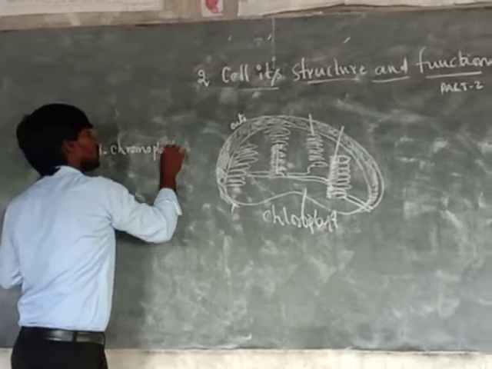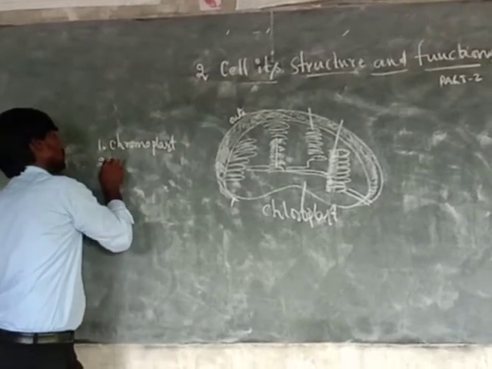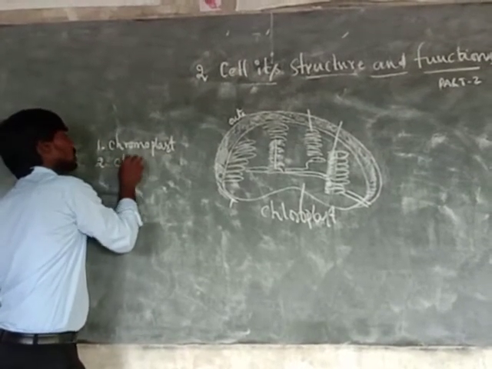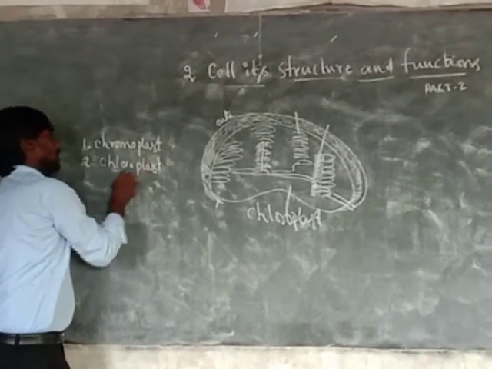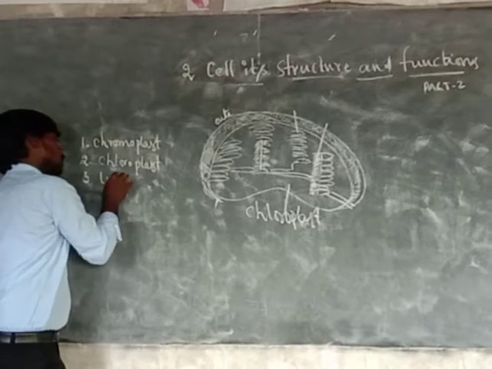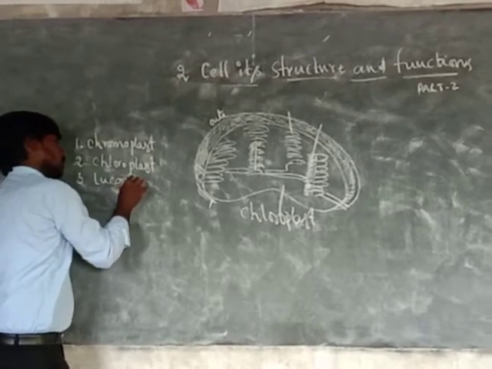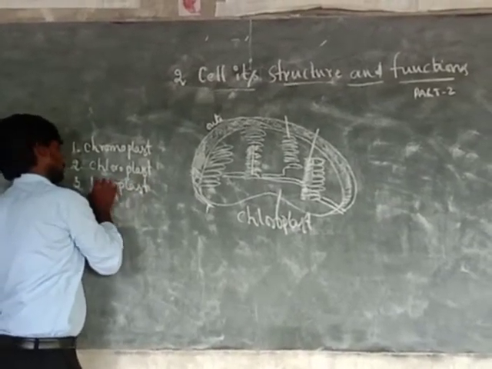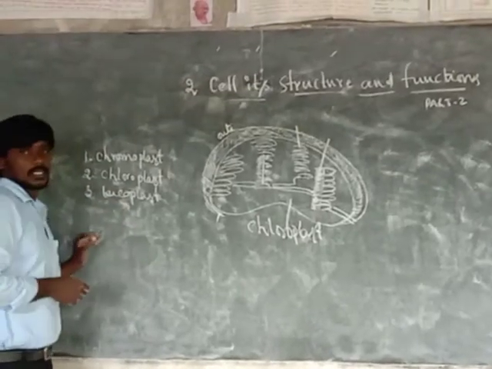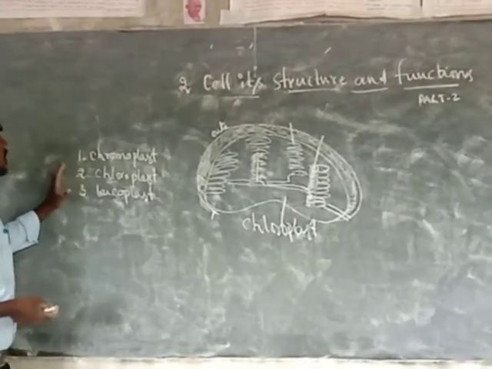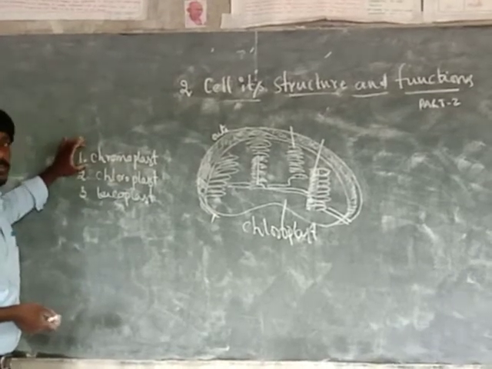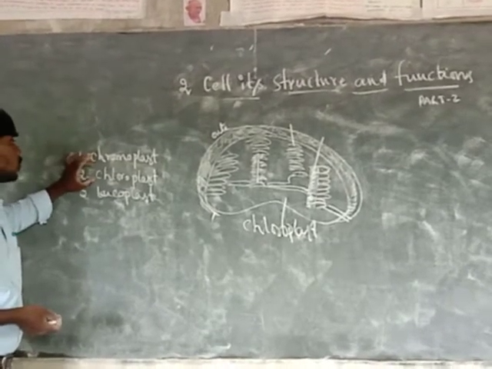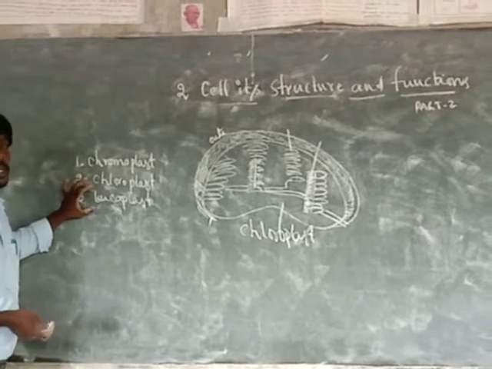chromoplast, and chloroplast, and leucoplast. Okay, so these are mainly three types of the plastids. One is the chromoplast, second one is the chloroplast, third one is the leucoplast.